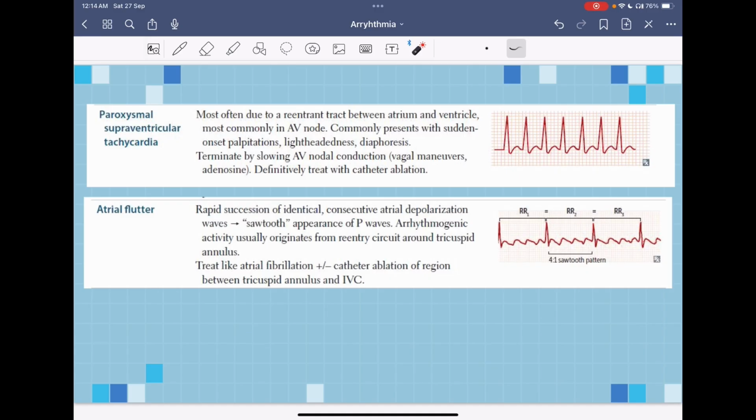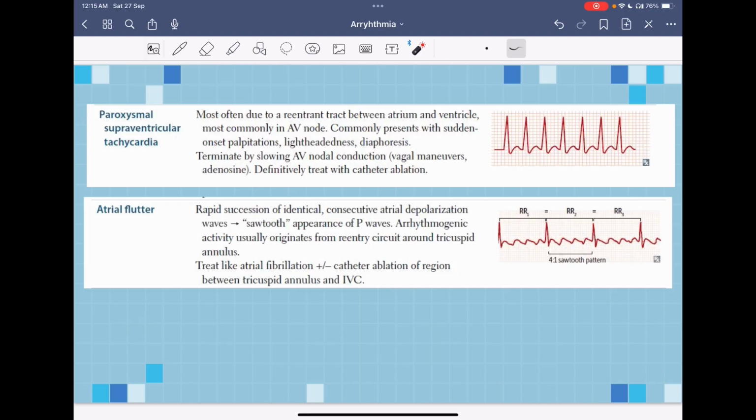So jumping into the tachyarrhythmias. Tachyarrhythmias, as we said, can occur as supraventricular or ventricular arrhythmias. Supraventricular, they mainly occur at the level of the atrium, or ventricular can be at the level of the ventricles. For the ones at the level of the atria, we have paroxysmal supraventricular tachycardia. We have the atrial flutter, in which there will be a consecutive atrial depolarization leading to a sawtooth appearance of P